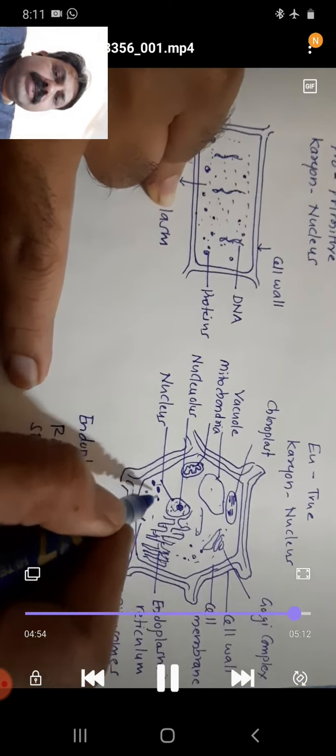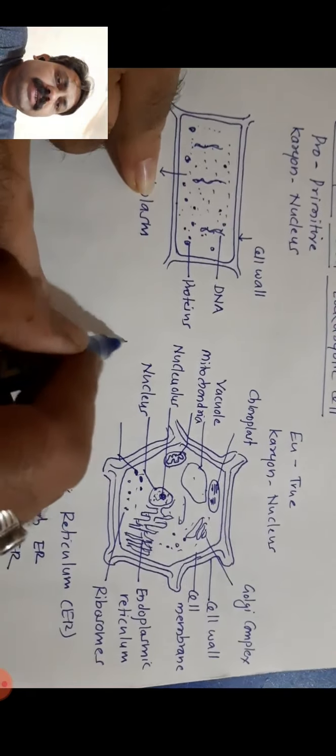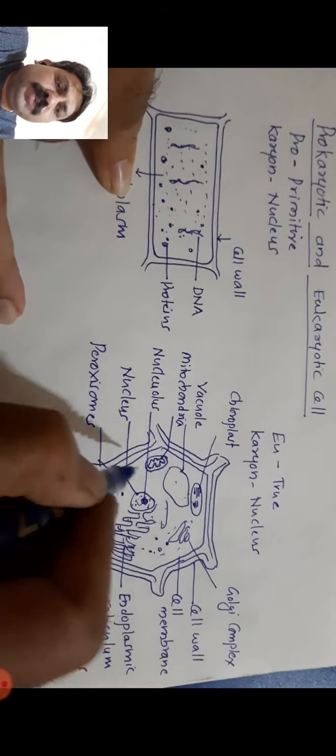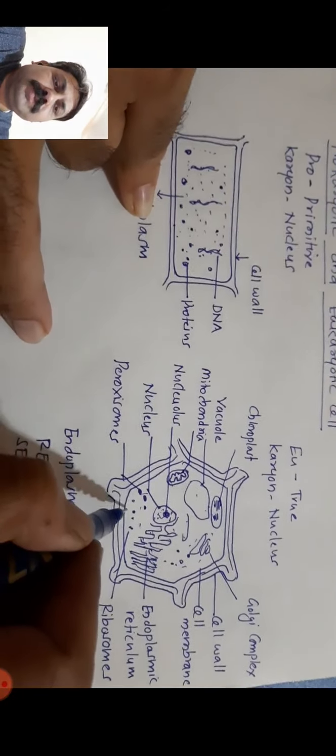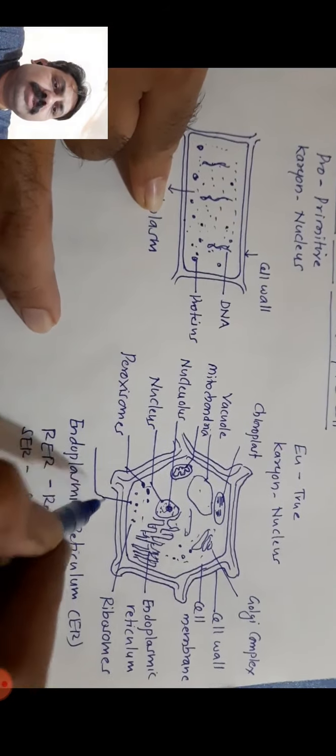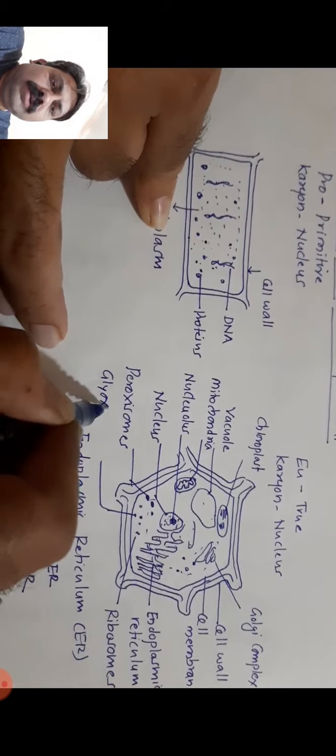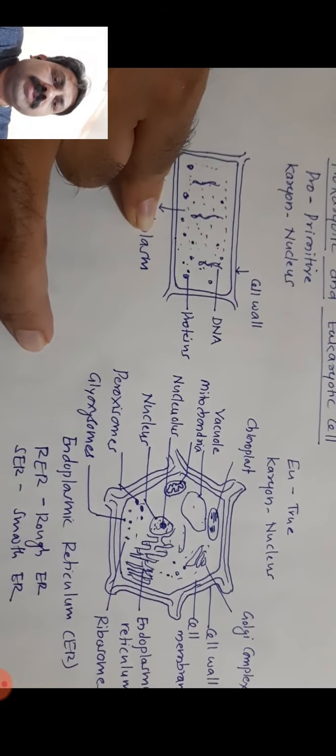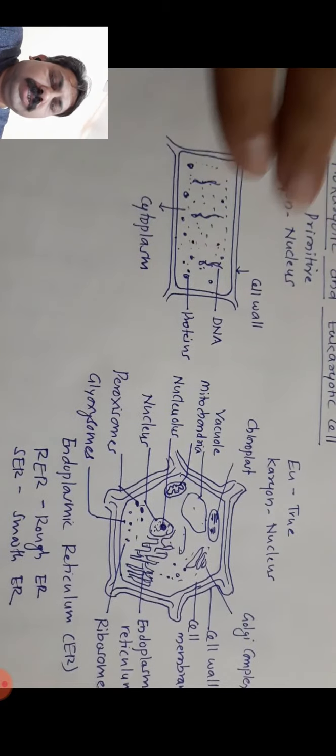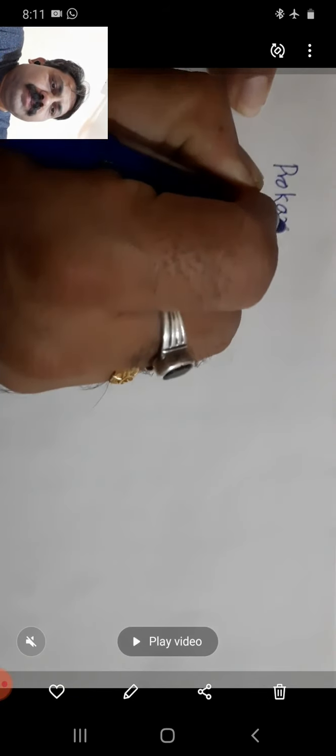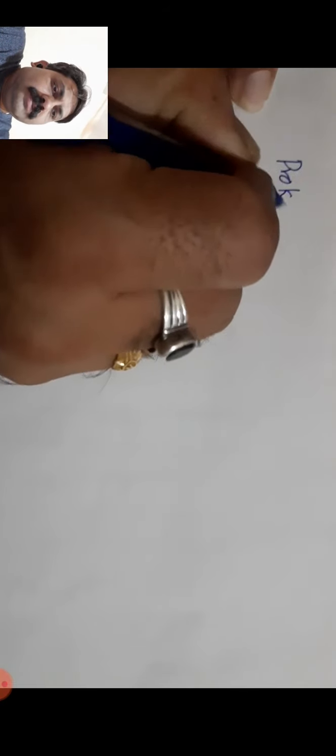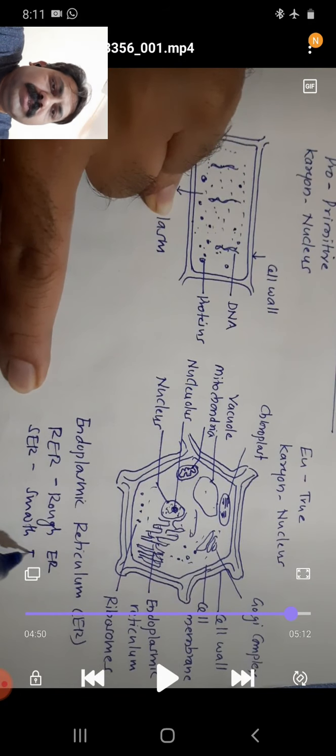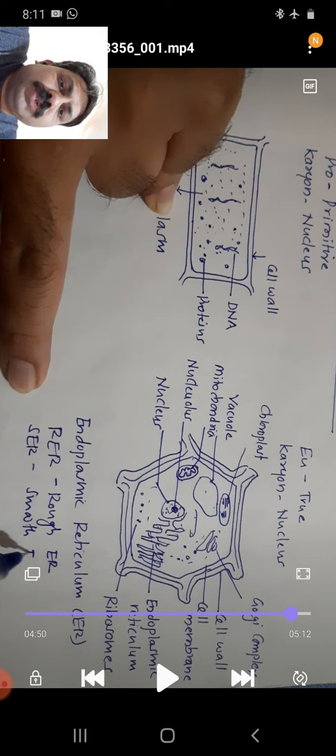Now in the cell again there are some smaller organelles or structures like peroxisomes, which are responsible for some specific functions. Peroxisomes are involved in catalase enzymes, then glycosomes are again responsible for the malic dehydrogenase enzyme. So in total there are distinct organelles, and all these organelles combine together to form the eukaryotic cell.